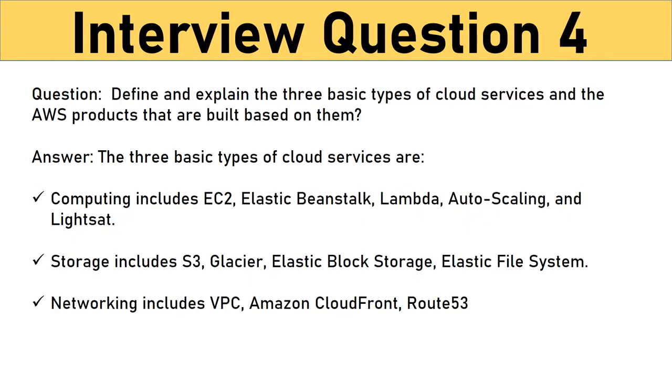Question: define and explain the three basic types of cloud services and the AWS products that are built based on them. Answer: the three basic types of cloud services are computing, storage and networking. Let's understand the AWS products built based on these three cloud service types. First, computing includes EC2, Elastic Beanstalk, Lambda, Autoscaling, and Lightsail. Then storage includes S3, Glacier, Elastic Block Storage, Elastic File System. And lastly, networking includes VPC, Amazon CloudFront, Route 53.